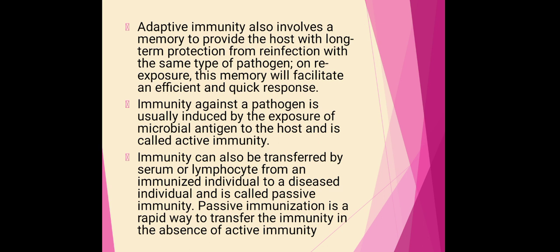If the same antigen or pathogen is introduced to our body a second time, then within a short time period an immune response develops. It is considered the secondary immune response, and it is quick because of the immunological memory.